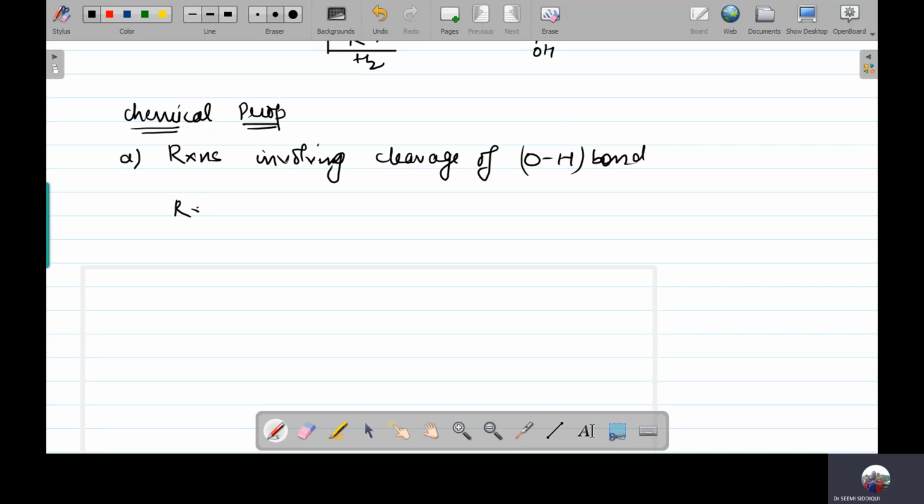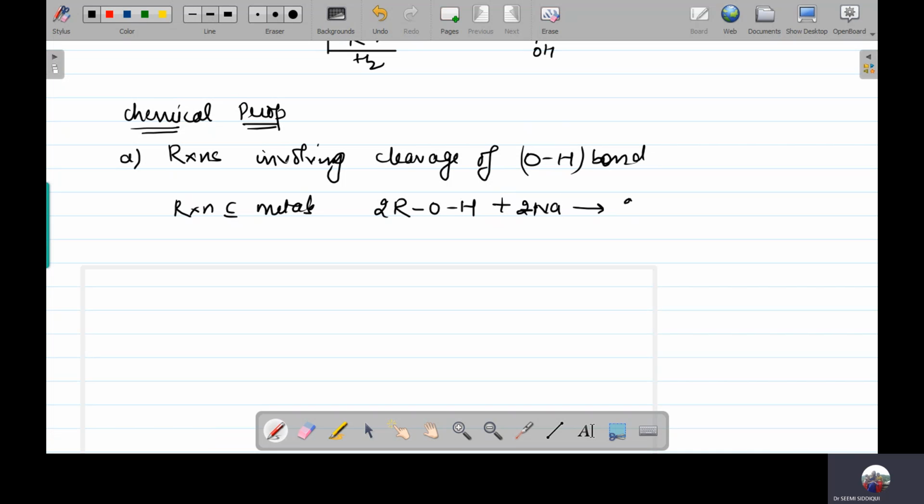We can have the reaction with the metals. In the case of reaction with the metals, we take 2 molecules of ROH, that is your alcohol, and 2 molecules of sodium.